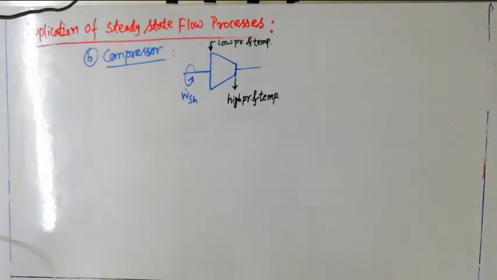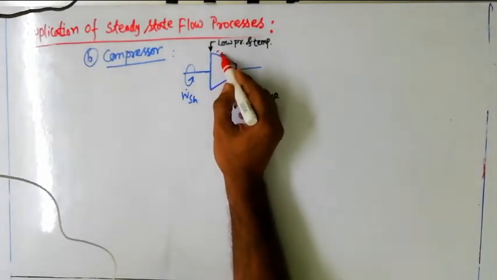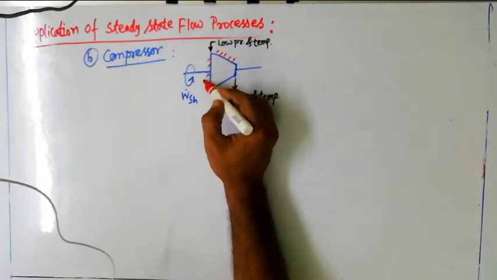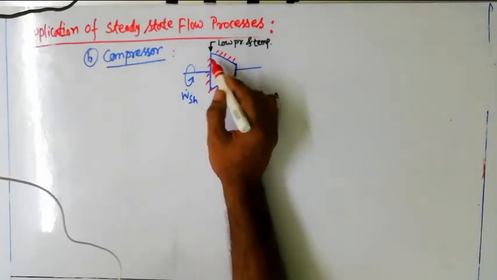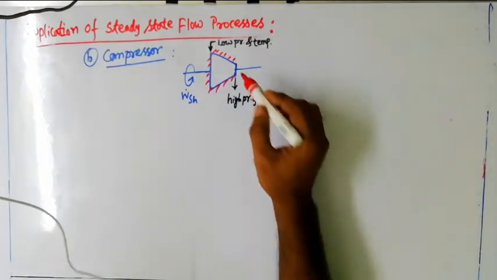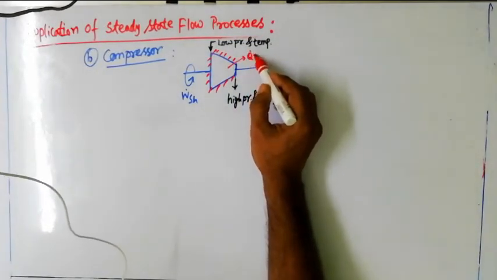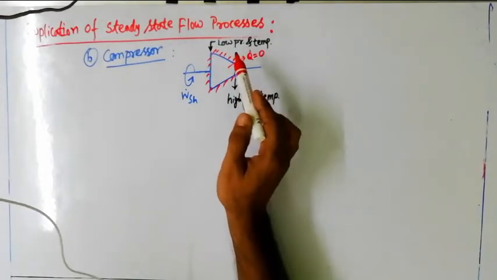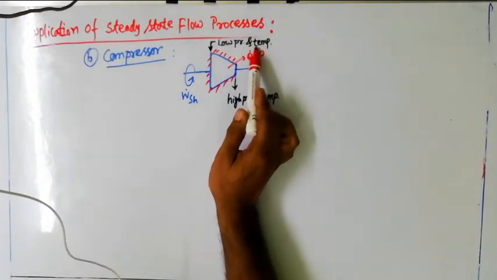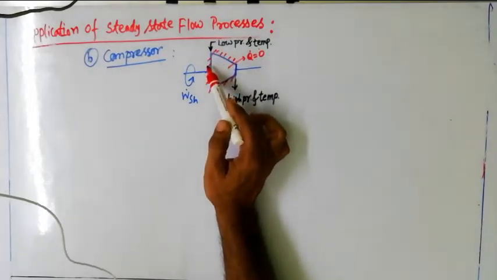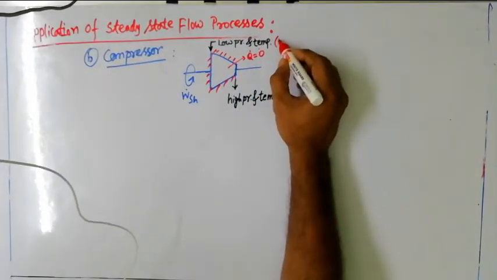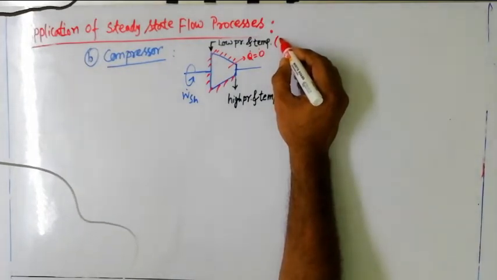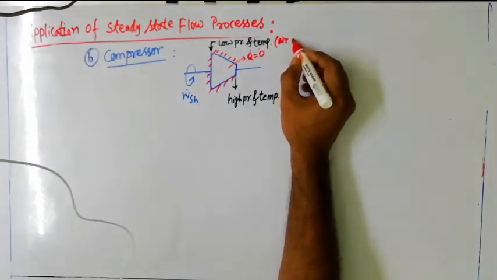The turbine working principle is an adiabatic process. In case of a compressor, it is also a kind of adiabatic process. So I can say that heat transfer from the system is not going to take place. Here also Q dot is 0. But the working principle is completely reverse. Here low pressure and low temperature working medium comes in. Basically in a compressor, we compress air, or it can be another fluid also.